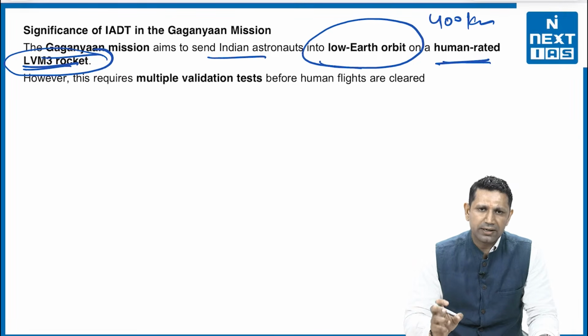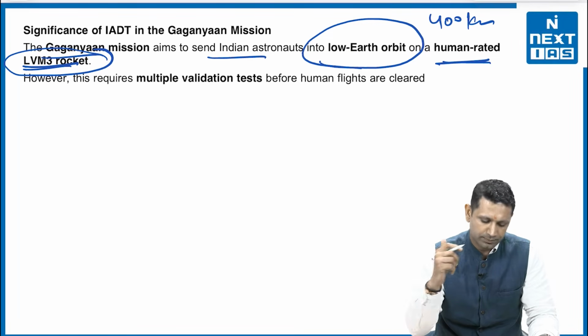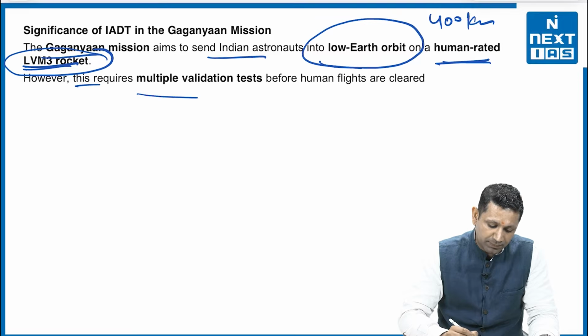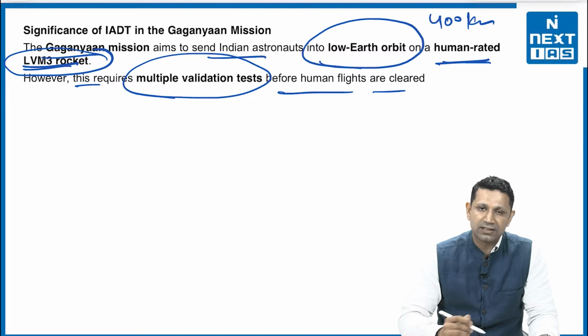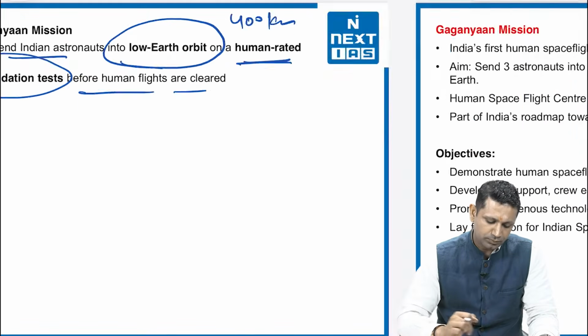Now we are planning that in the Gaganyaan mission we are going to send 3 astronauts up to a height of 400 kilometers, that is low Earth orbit, and we are going to demonstrate that India is capable of sending humans or living beings to space and bringing them back safely. However, this requires multiple validation tests before human flights are cleared. This IADT is one of those validation tests.